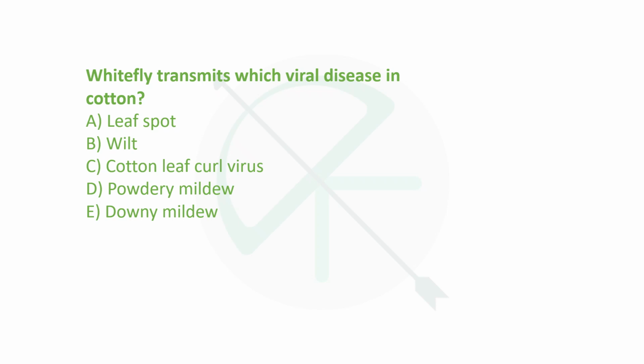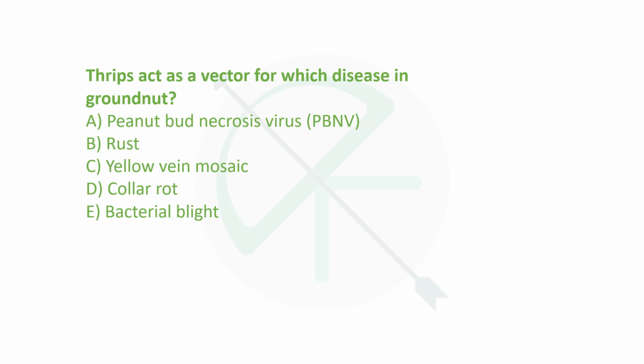Now, a similar question related to that PYQ is, white fly transmits which viral disease of cotton? So, white fly is responsible for transmitting which disease in cotton? It is cotton leaf curl virus. Okay. Next is thrips. Thrips act as vector for which disease in groundnuts?